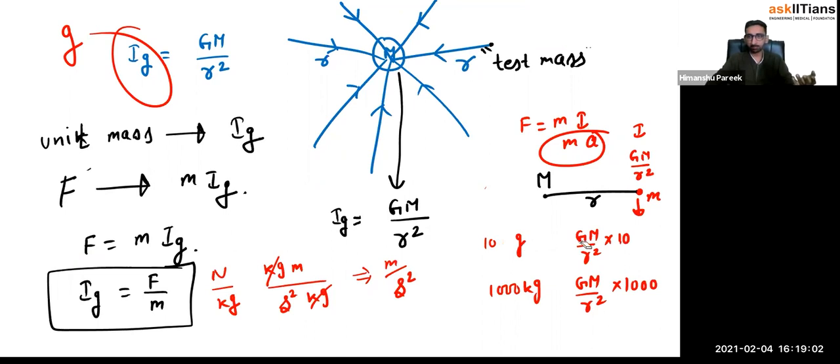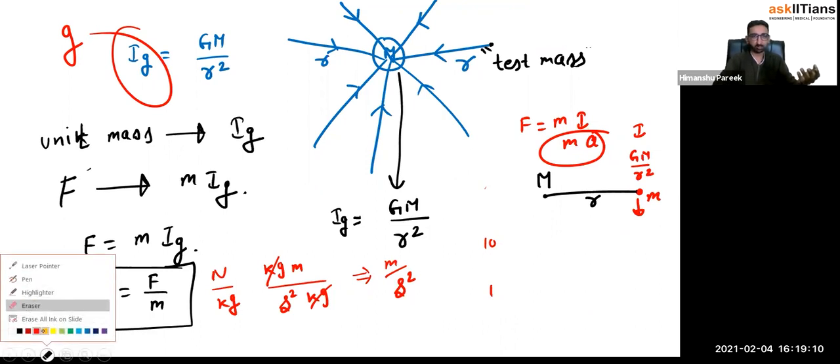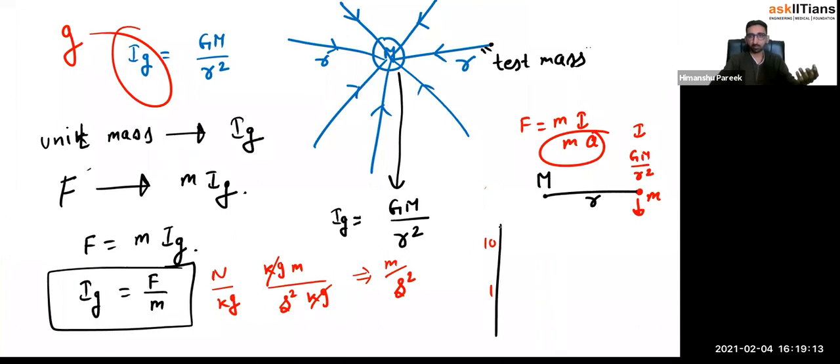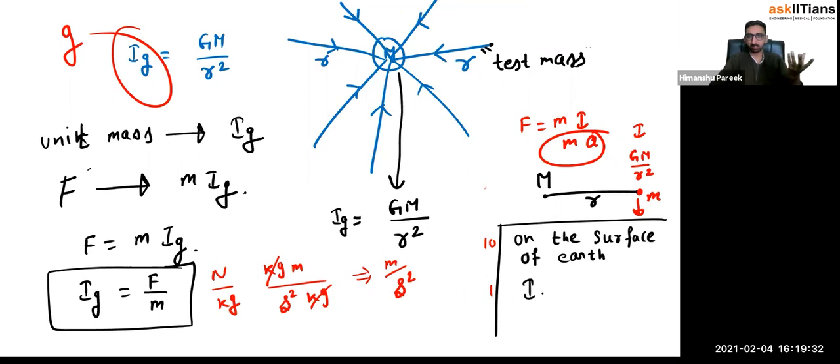If you calculate this number, for Earth planet, on the surface of Earth, because Earth is also having some mass. So if Earth is having some mass, it can exert a force on others. So what is the force exerted by Earth on a unit kg mass particle? That is its gravitational field intensity. So I g. So what would be that number? G capital M divided by R square.